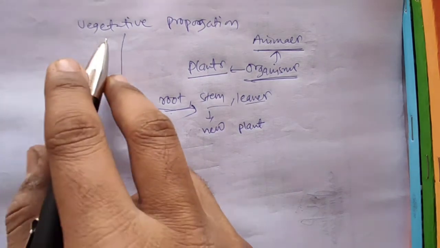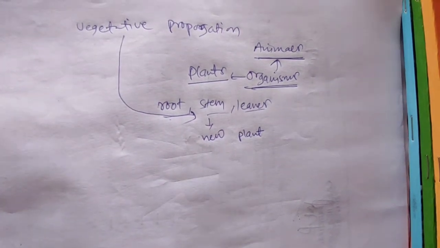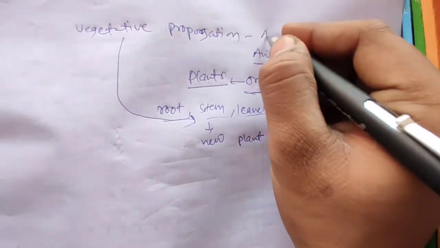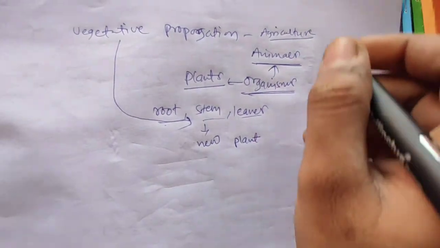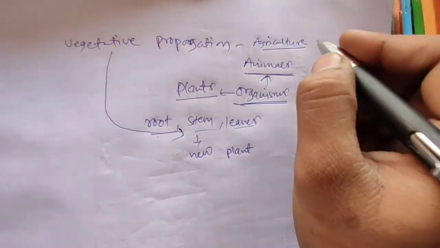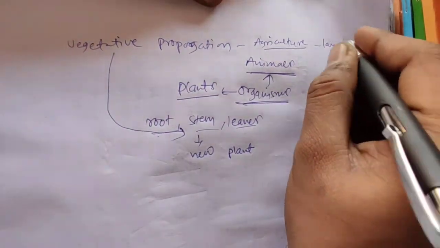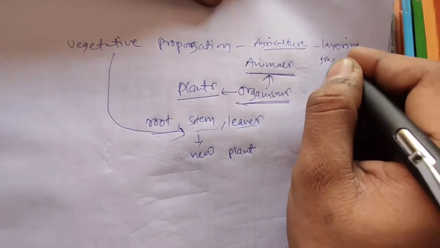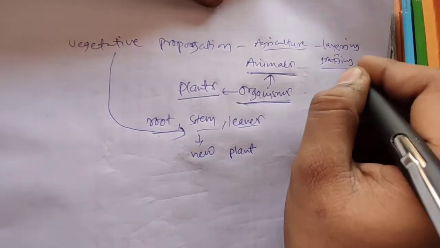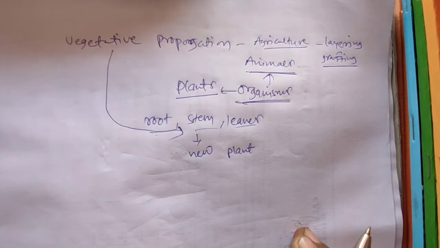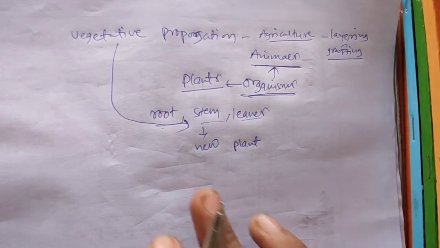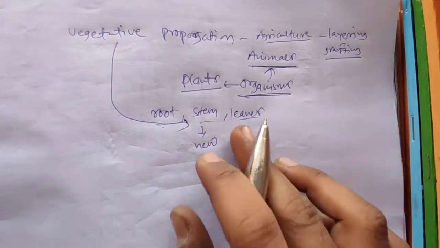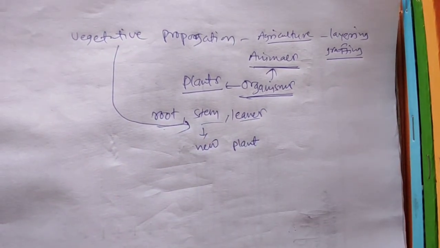Generally this method is used in agricultural practice by layering and grafting. These are processes which you don't have to study right now, but they are used in agriculture, in which new plants are grown from roots, stems or leaves of the old plants.